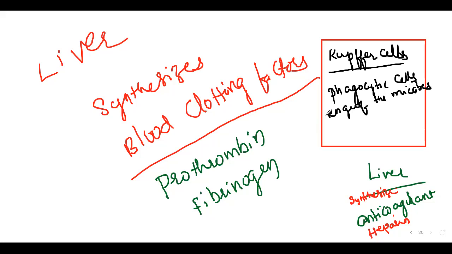What do you call them? Actually, they are from monocytes of the blood that we'll discuss in the coming days. But you have to remember, Kupffer cells are nothing but hepatic macrophages. Okay, so these are all the different kinds of activities of the liver.